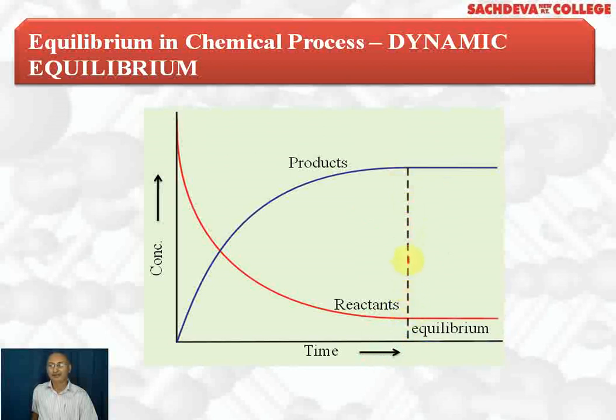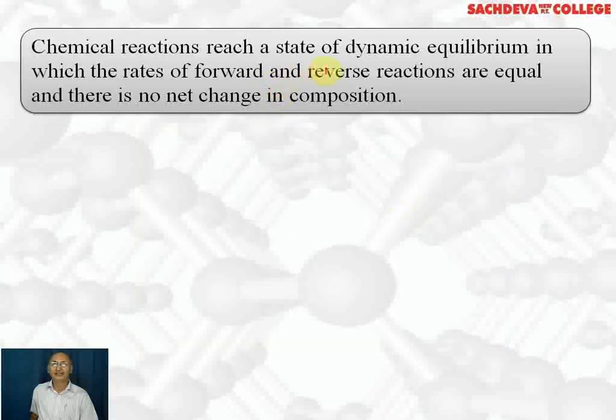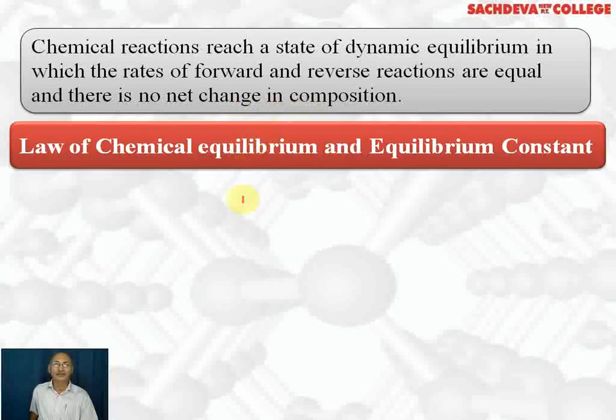In chemical processes, it is called chemical equilibrium, and in physical processes, it is called physical equilibrium. Chemical reactions reach a state of dynamic equilibrium in which the rates of forward and reverse reactions are equal and there is no net change in composition. When the rates of forward and reverse reactions are equal, the color, density, and composition of the equilibrium mixture remain the same. There is no net change observed at equilibrium.